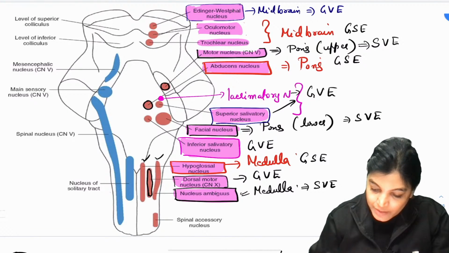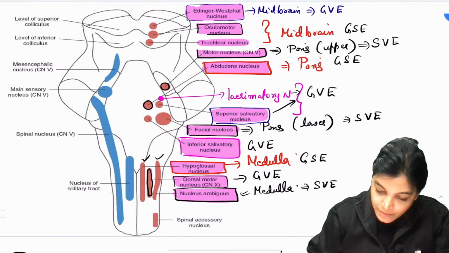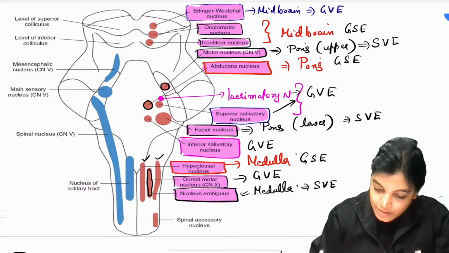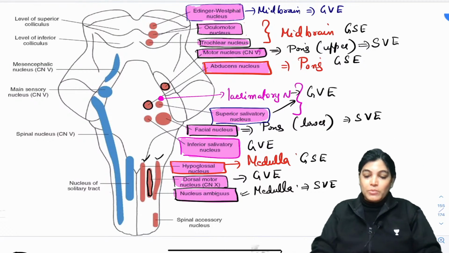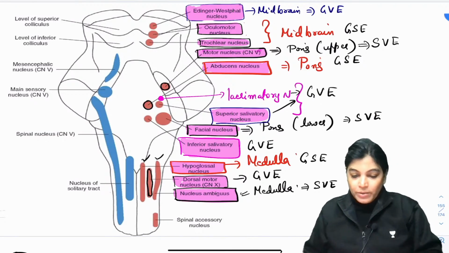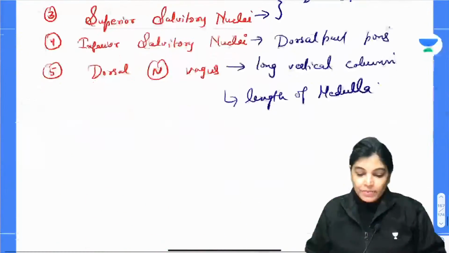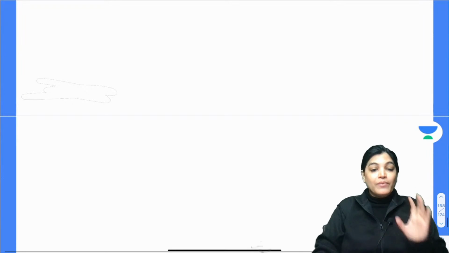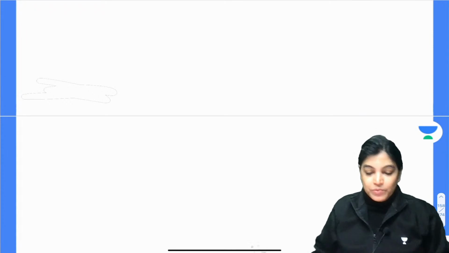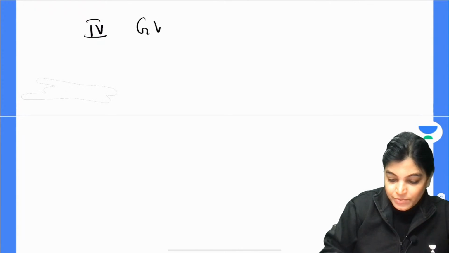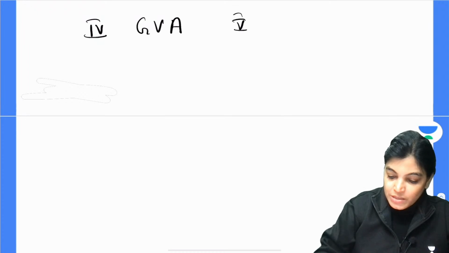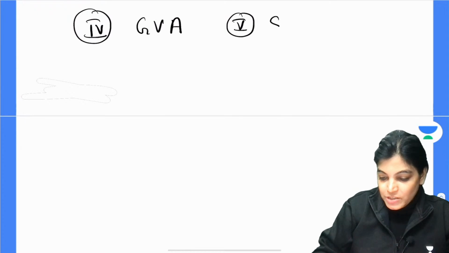Okay, so we have done with this. Now let's talk about the sensory one. One important point is that we have done with the 3 functional components. Now we are talking about the 4th functional component, which is general visceral afferent, and the 5th functional component, which is special visceral afferent.